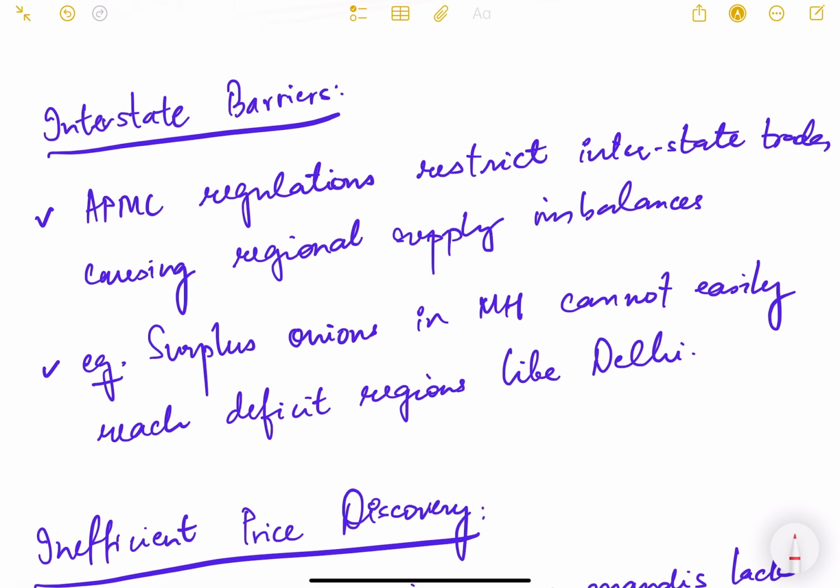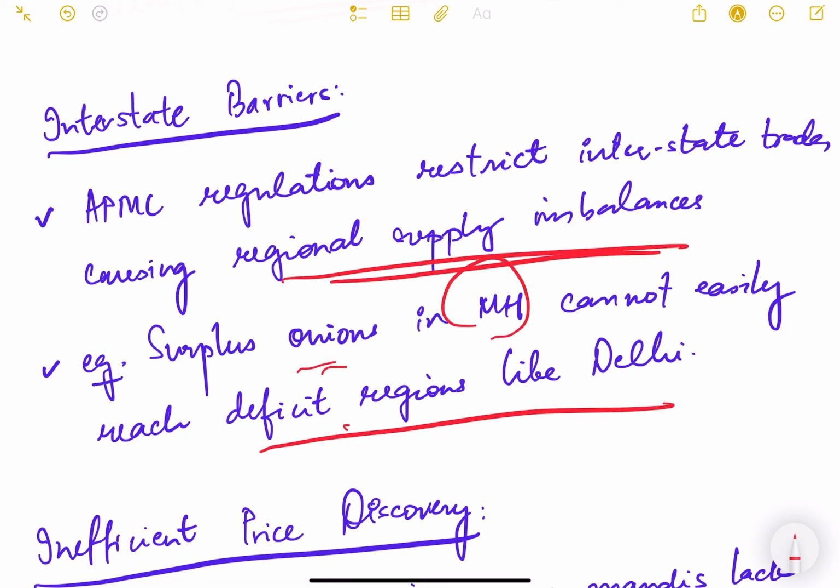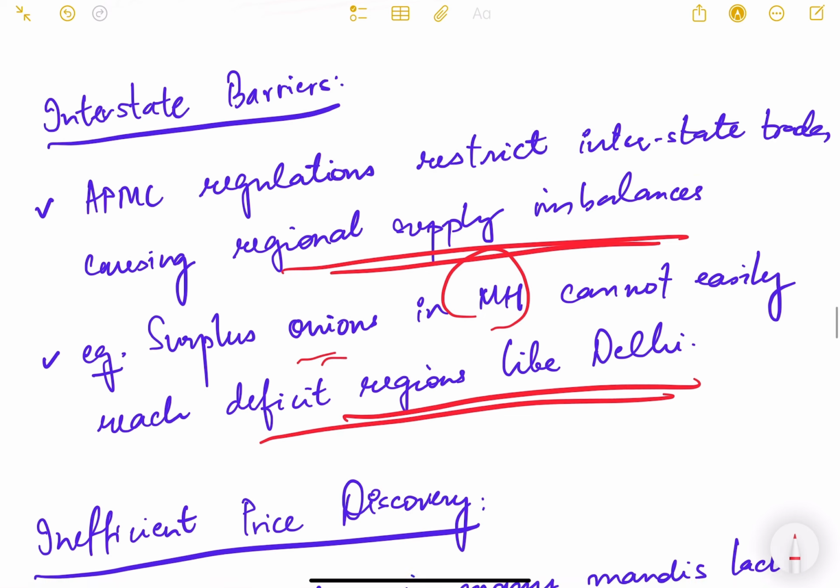Then there are interstate barriers also. APMC regulation restricts interstate trade, causing regional supply imbalances. Surplus onions in Maharashtra cannot easily reach deficit regions like Delhi. So transportation is not an easy process because different states have different laws and there are various check nakas. With GST, however, this has reduced, but still there are constraints in this supply chain.